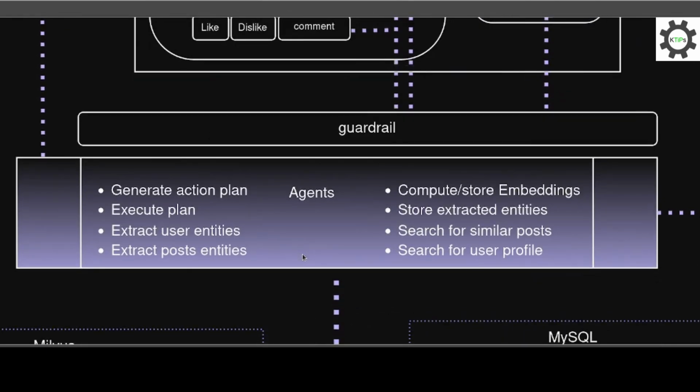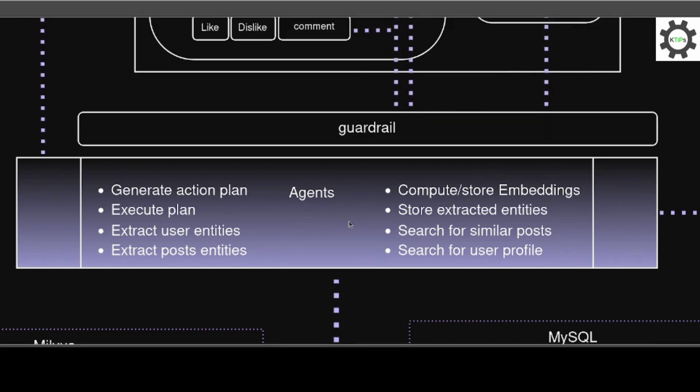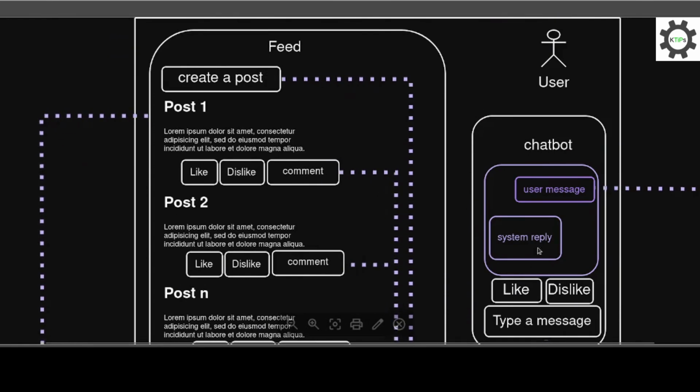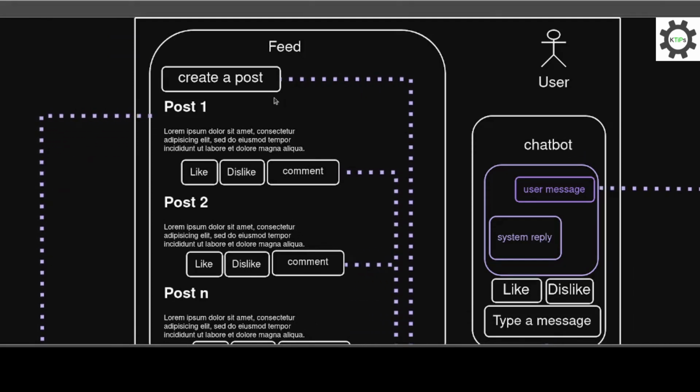Once an input passes, it goes to the agent system. We will define the agents from scratch. We will define a register where we will put the tools the agents will have access to. The tools are going to be native Python functions. We will prompt the agents to generate their action plan, and autonomously execute them. We will have two main agents. One will be responsible for the posts feed. The other one for the chatbot. Each main agent has two sub-agents. One to generate the plan, and one to execute it.